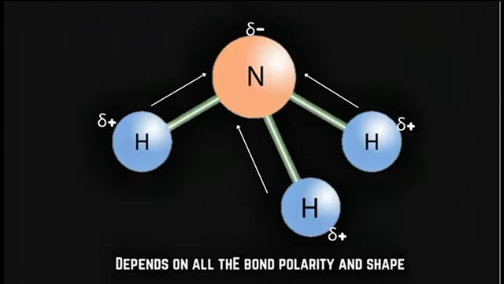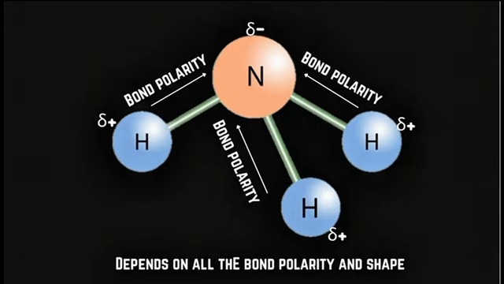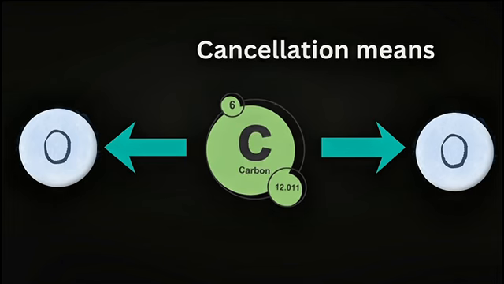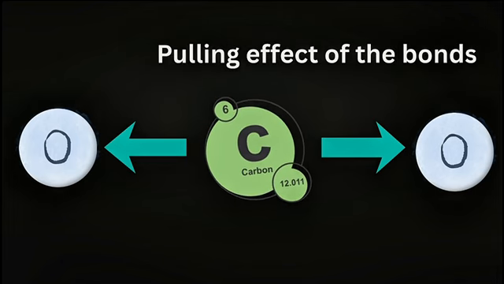Molecular polarity is about the whole molecule, which means it depends on all the bond polarities and the shape of the molecule. This is where cancellation becomes important. Cancellation means the pulling effects of the bonds balance each other.